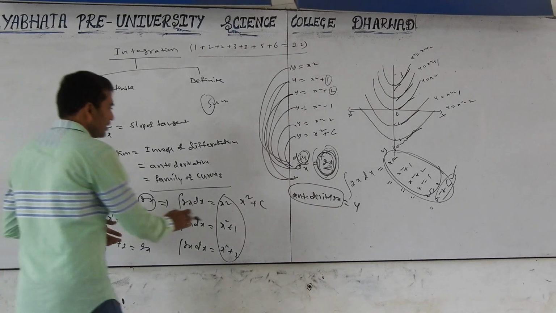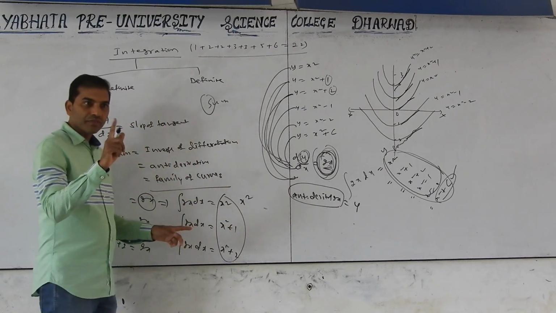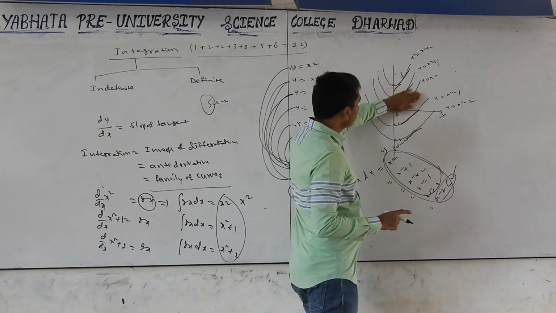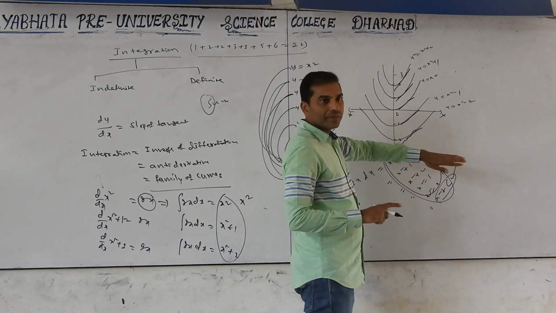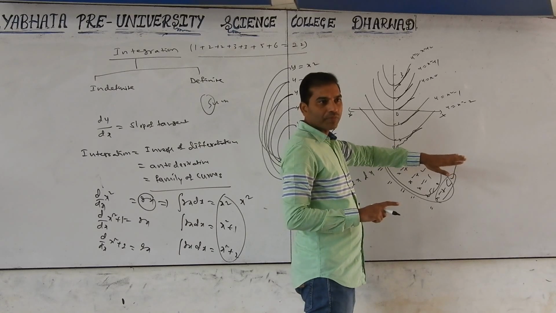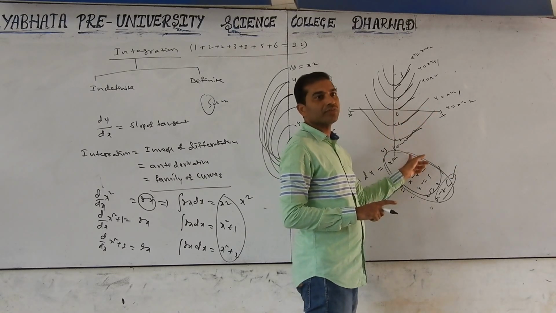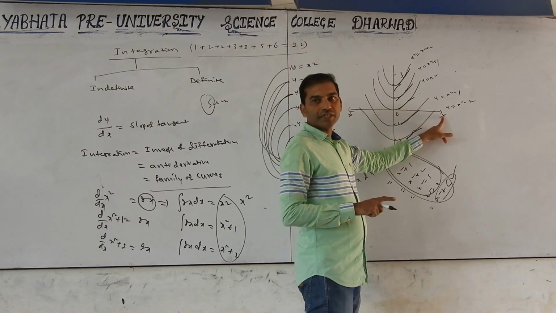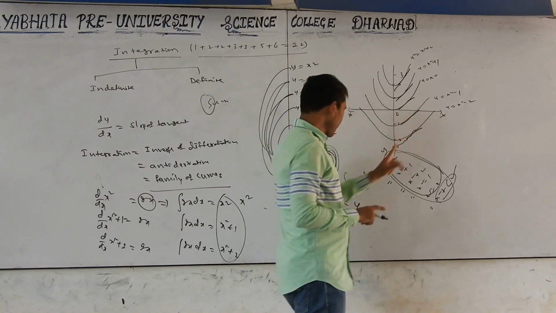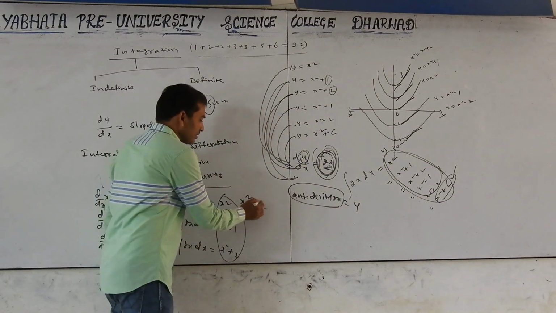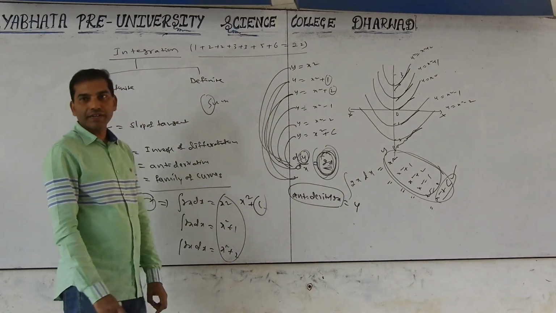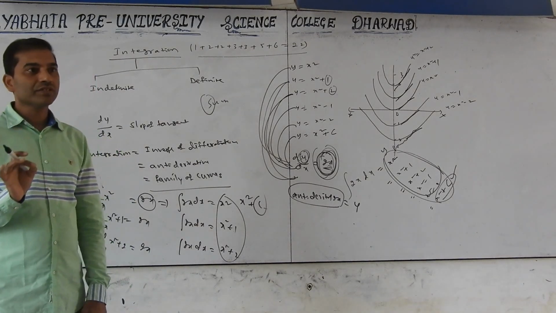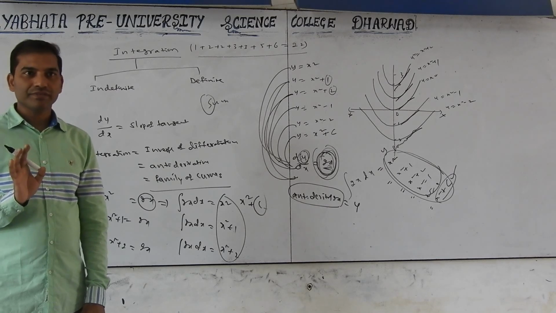If you do not write c, it represents only one curve. But all these curves have the same slope. So y equal to x square is not the only curve; all these curves have the same tangent. That's why we should write plus c. This is compulsory. Don't forget: while finding integration, we should add plus c, where c is called an arbitrary constant.